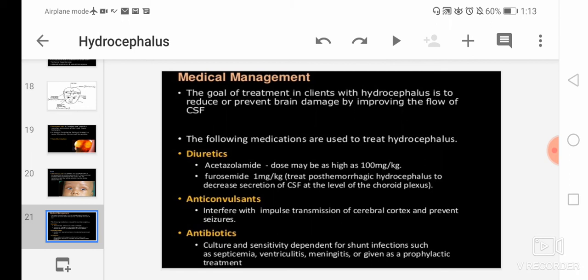The following medications are used to treat hydrocephalus. First are diuretics like acetazolamide and furosemide.